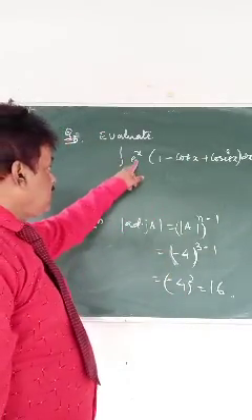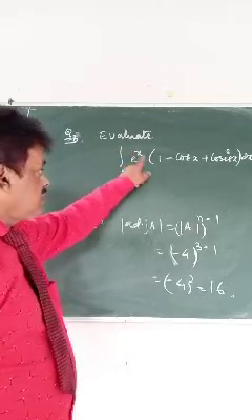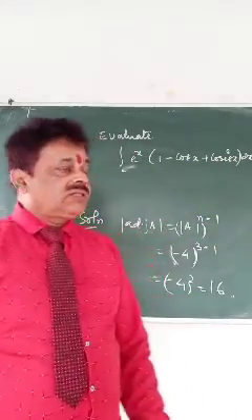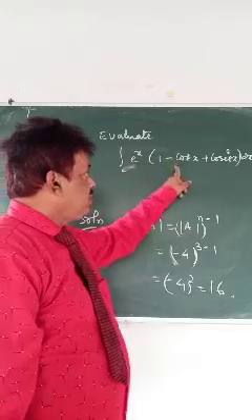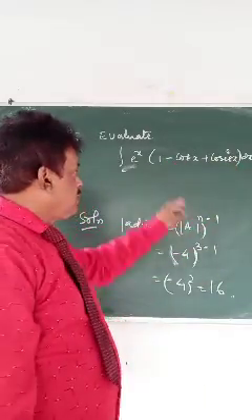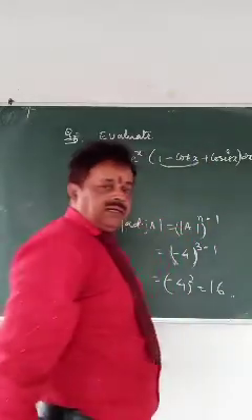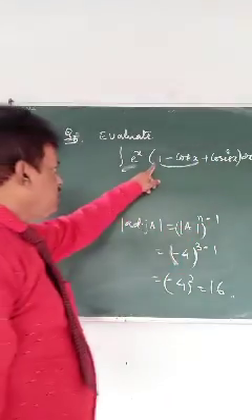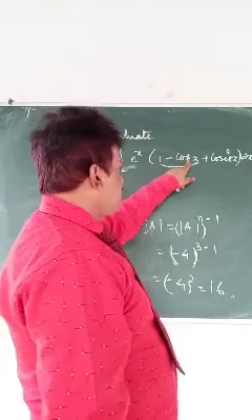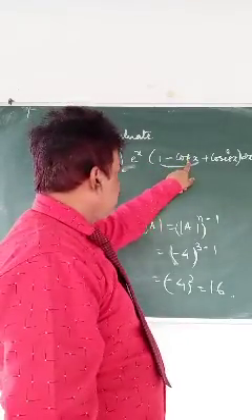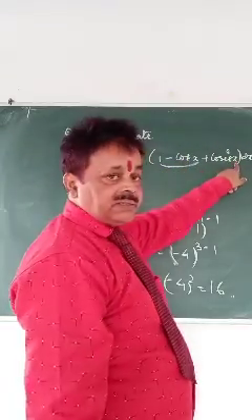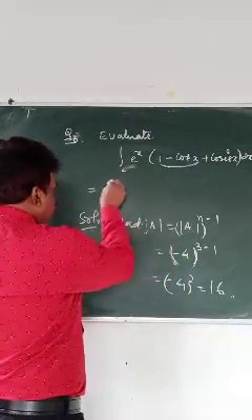I have told you that if e to the power x is there, there are two parts. You have to search out a part whose derivative is present. If I take this as one part, this is a very technical question. Derivative of 1 is 0, derivative of cot x is minus cosec square x, so minus cot x gives plus cosec square x. Means you are dividing it into two parts.